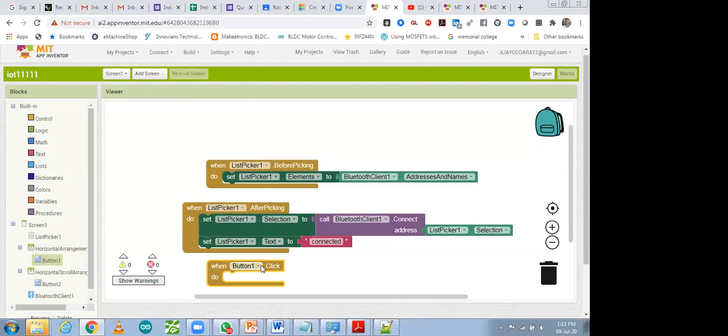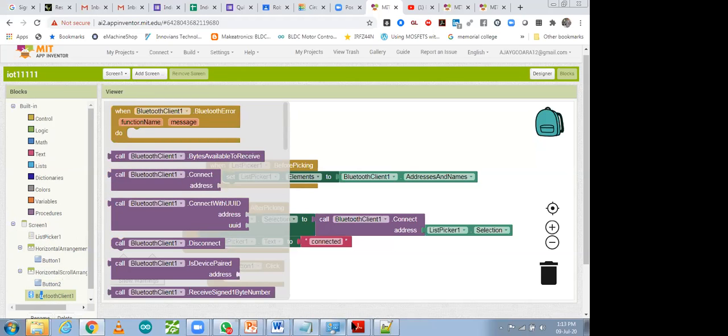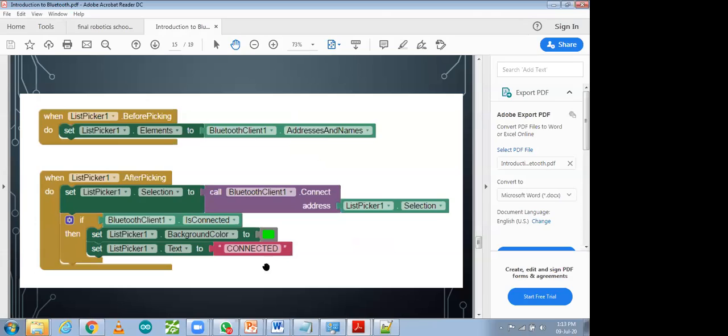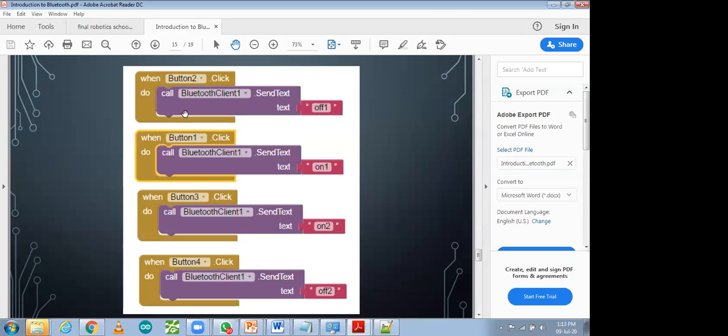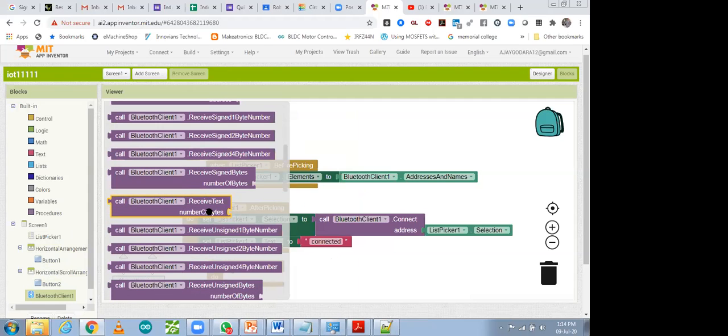When you click on this button, what operation do you want to do? Call that Bluetooth device and send text. For that, go to Bluetooth device, and you can check over here also what the proper syntax was. This one was call Bluetooth client send text, that you have to use. Where will you find that? Go to Bluetooth, and in Bluetooth call connect address send text. Where is send text, that you have to see.